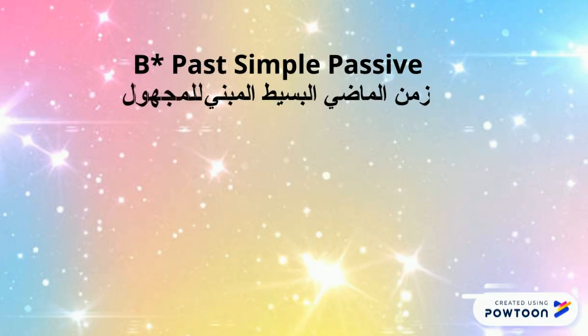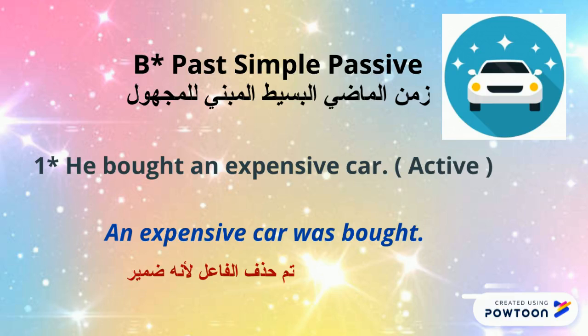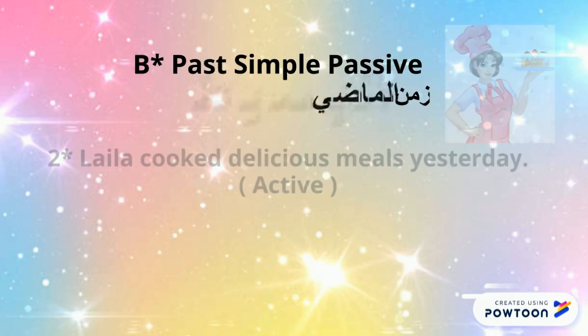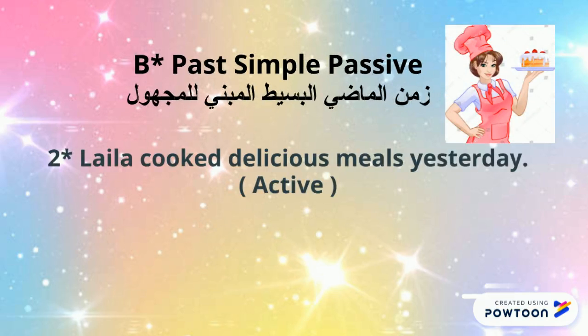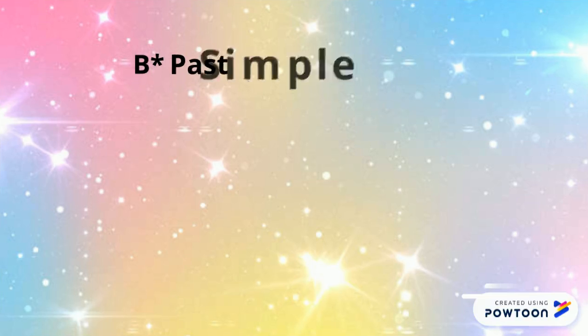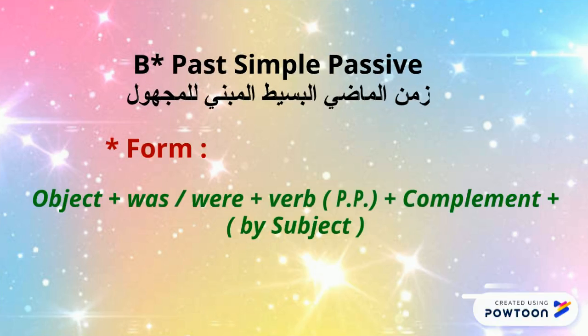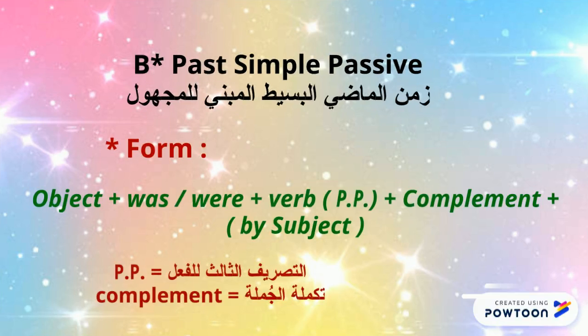Next, let's talk about the past simple passive. 1. He bought an expensive car. An expensive car was bought. 2. Layla cooked delicious meals yesterday. Delicious meals were cooked yesterday by Layla. So the form for the past simple passive is object plus was or were plus verb in past participle plus complement plus by subject.